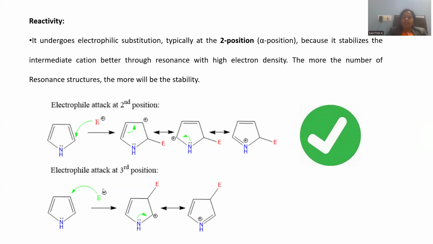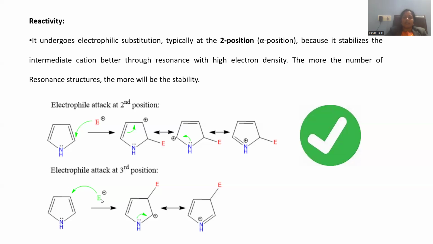Let me compare what kind of consequences we can face whenever the electrophile comes to position 2 or position 3. When position 2 is occupied by the electrophile, you can notice the carbocation at position 3. Subsequent delocalization of electrons gives a carbocation in position number 5. And that is satisfied by the lone pair of electrons on the nitrogen, so there are 3 possible resonance structures in order to satisfy the existing carbocation. So that stabilizes it. The more the resonance structures, the more the stability. That is the obvious condition.